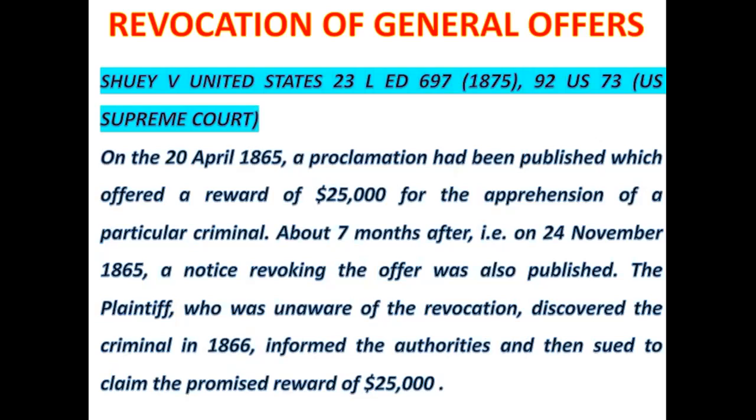On 20th April 1865, a proclamation had been published which offered a reward of $25,000 for the apprehension of a particular criminal. About 7 months after, i.e. on the 24th of November 1865, a notice revoking the offer was also published.